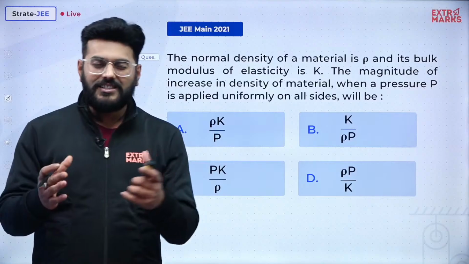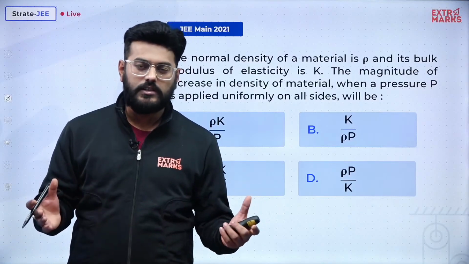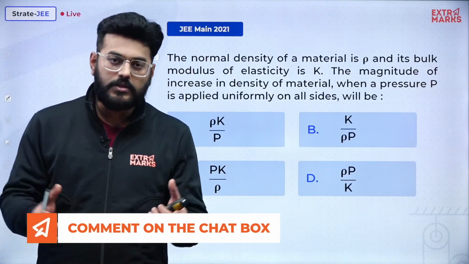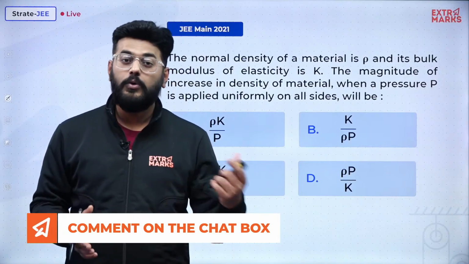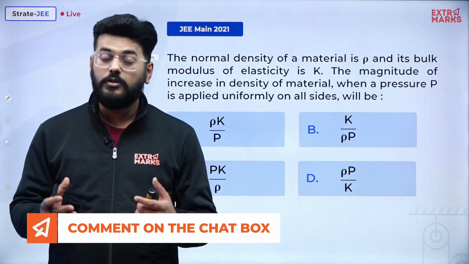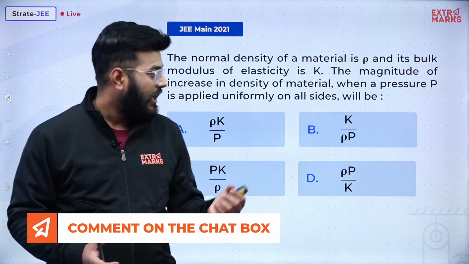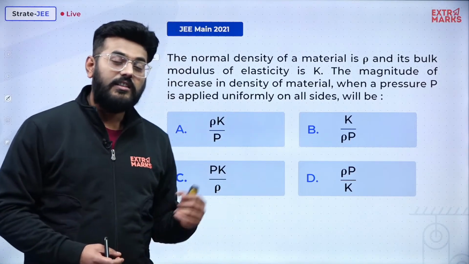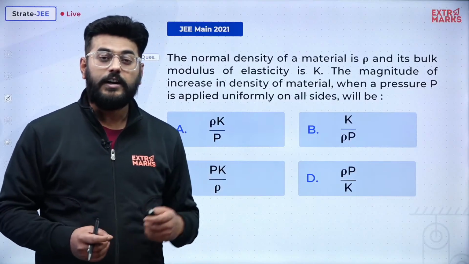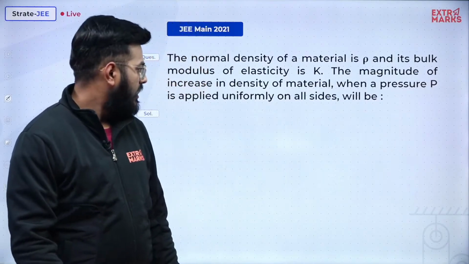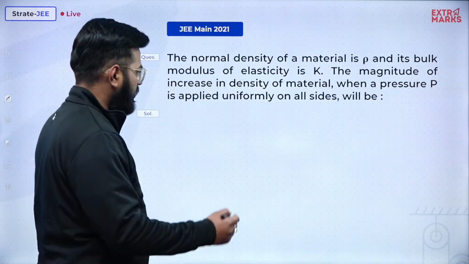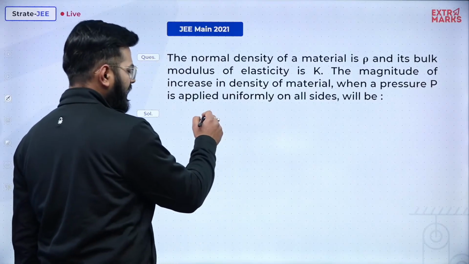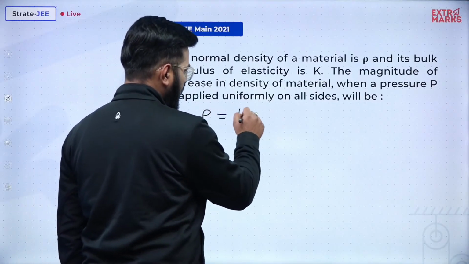Now obviously mass is remaining constant, look, mass is not changing but volume is decreasing. So in turn what we can say is, sorry not pressure, density will increase, and this is what they're talking about, the magnitude of increase in the density of the material. That means we need to find the value of delta rho. So what will be the approach over here? First of all, what is density? So density is m by v.